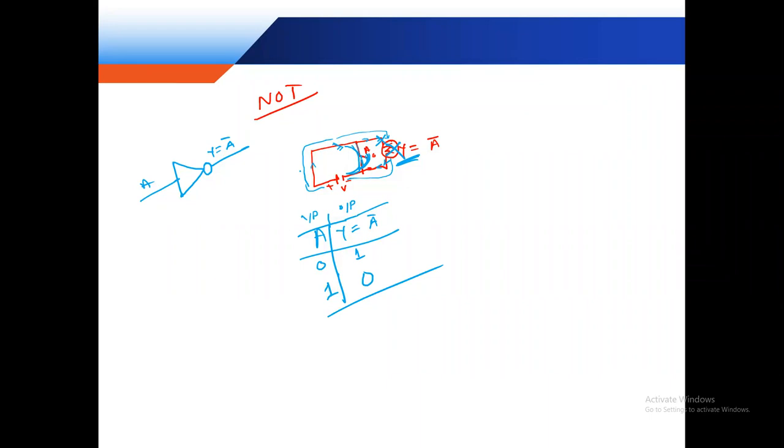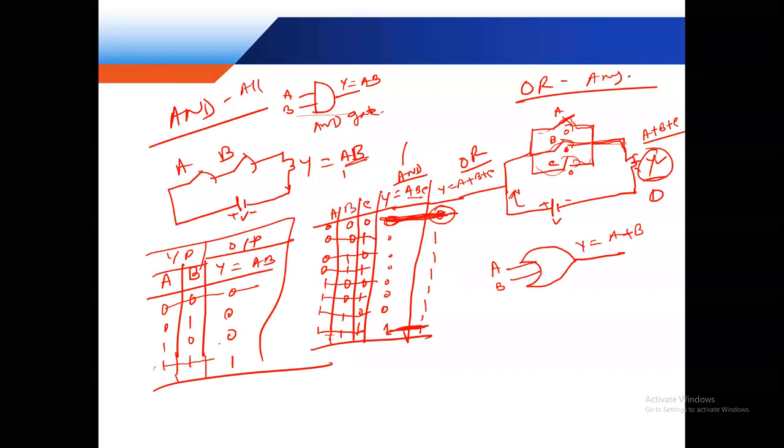So this is the NOT logic. In NOT logic, if A is equal to 1, then the output is 0. This is the inverse type. If the input is 0, then the output is 1. If 1, then 0. Okay, this is very simple. Clear? Yes, sir.